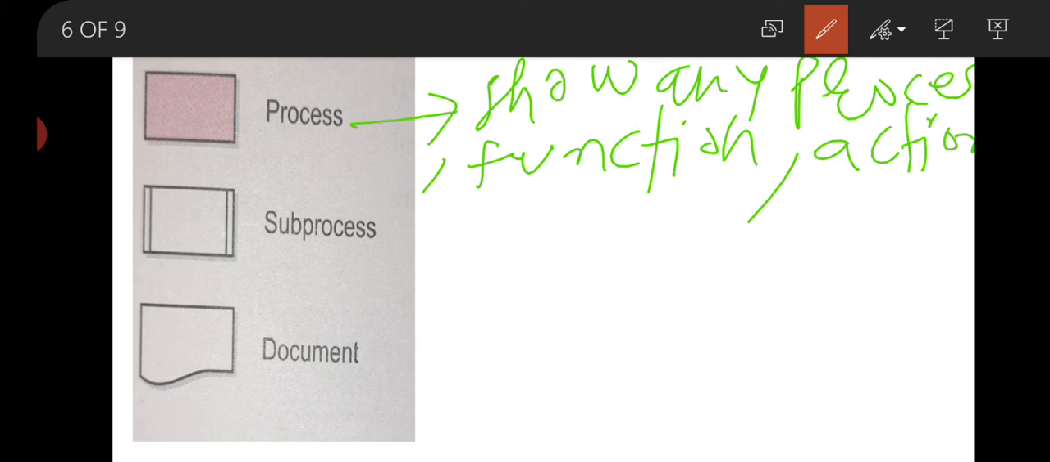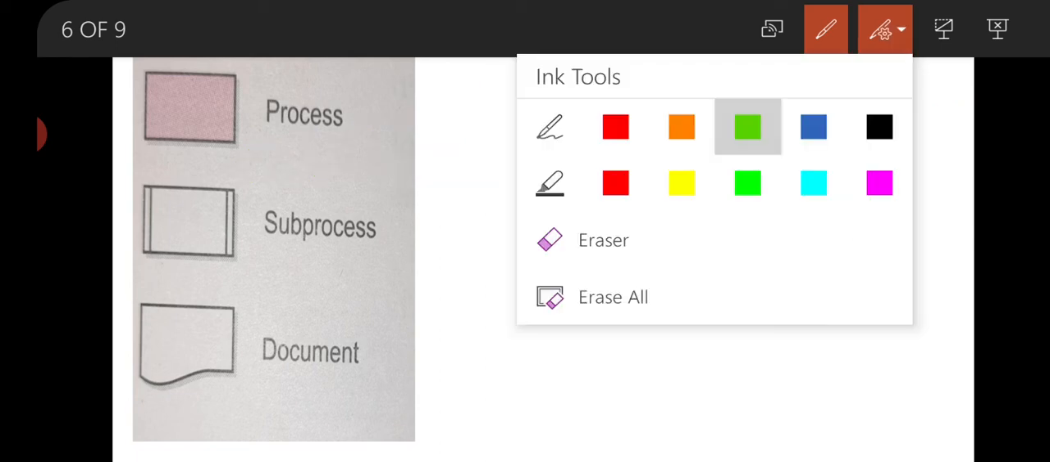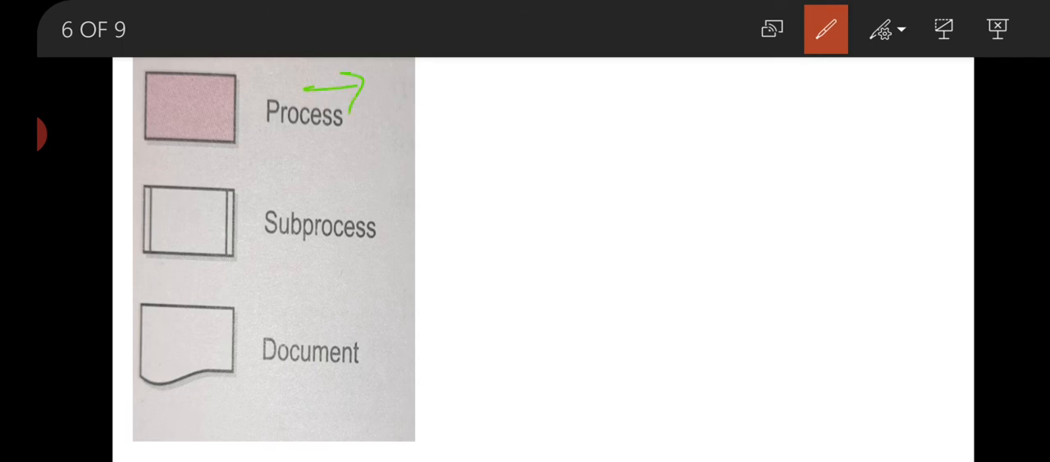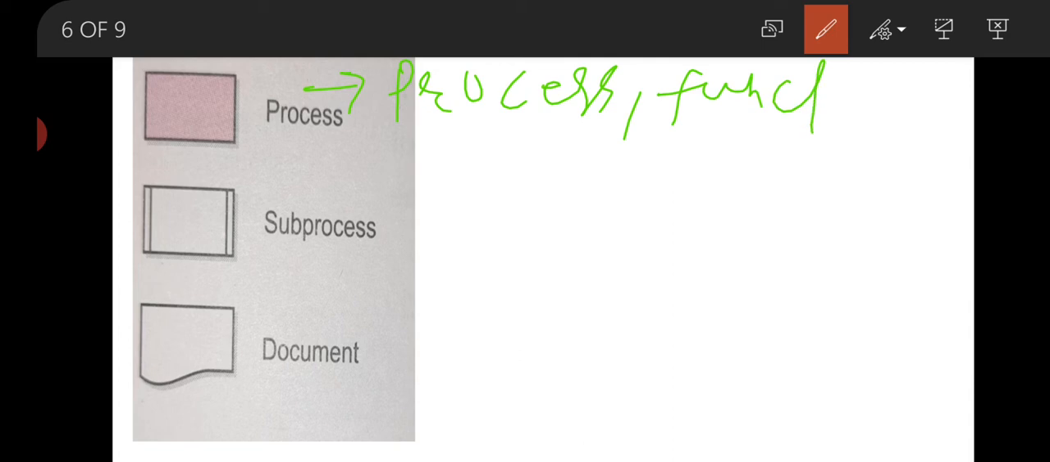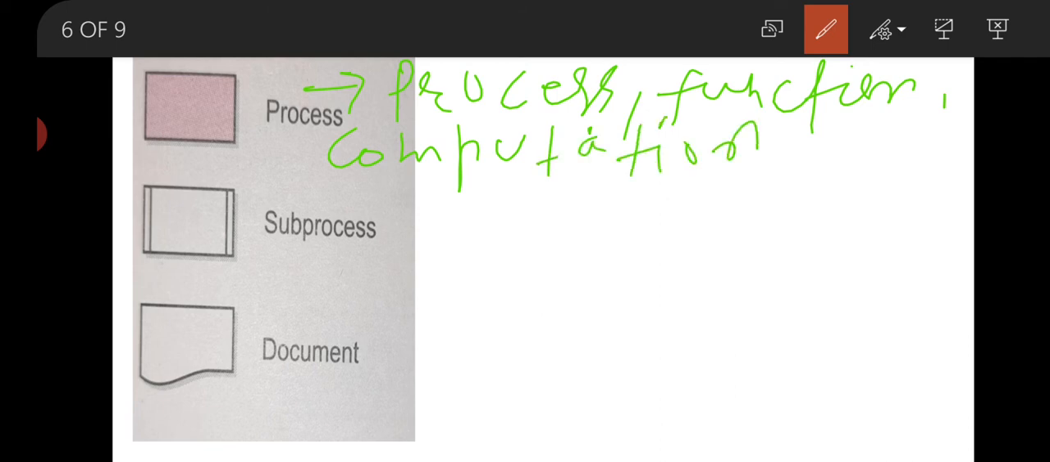If any data is being processed, if any computation is happening, any calculation is happening, this is used. To show calculation, to show computation, this is used in our flowchart. So you can say that this is used to show any process, function, computation, or action.